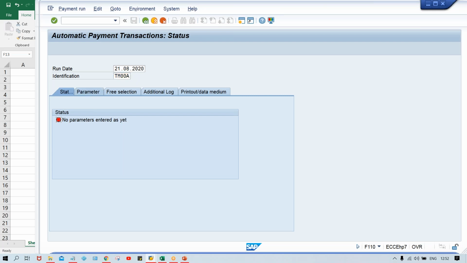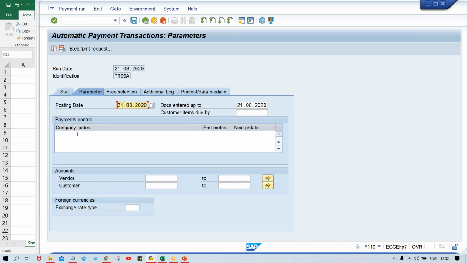Now click on parameter. Then here in parameter we are going to give the company code first, and then for which payment method it is going to be run. This time payment is going to be released, whatever payment is here.